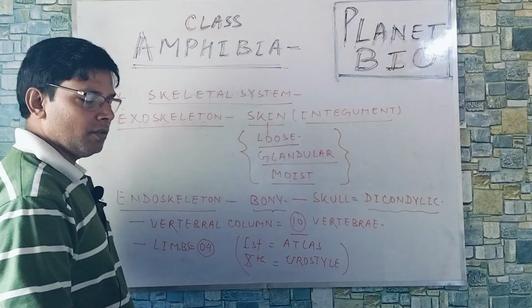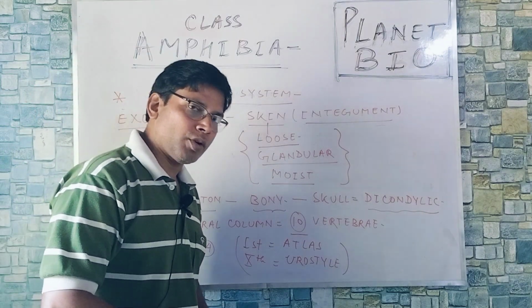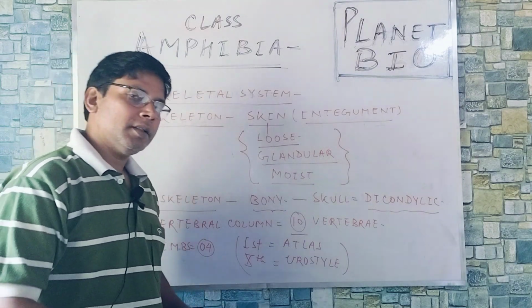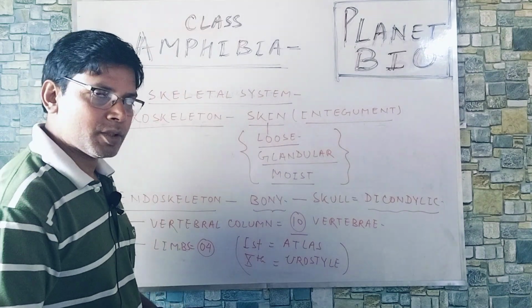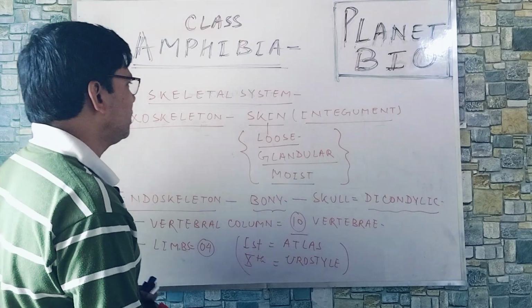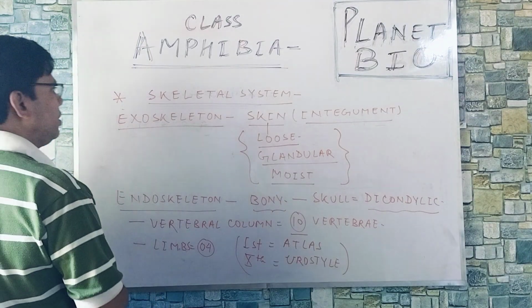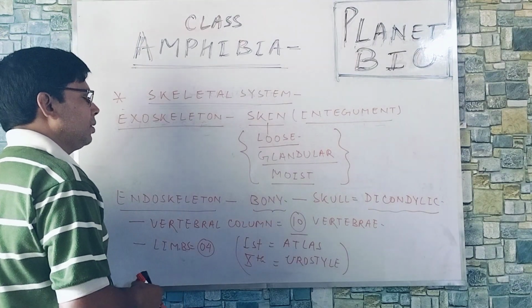In frog, forelimbs are shorter with 4 digits, and hind limbs have 5 digits with webs for swimming in water. So this is all about the skeletal system.